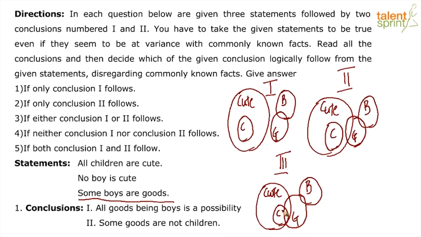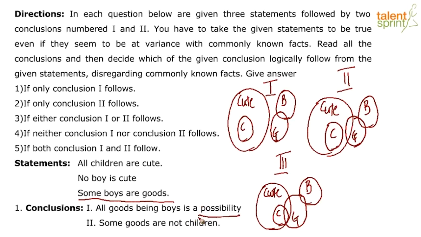Now, let us look at what our conclusions say. Conclusion 1 says, all goods being boys is a possibility. I request all of you to notice the usage of the word possibility here. They don't tell us that all goods are boys.